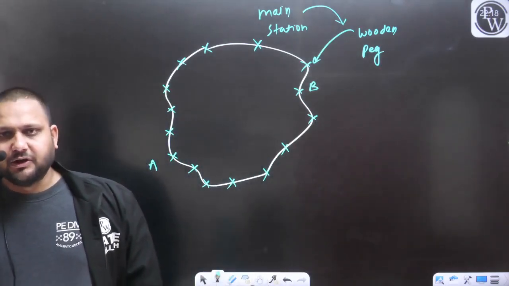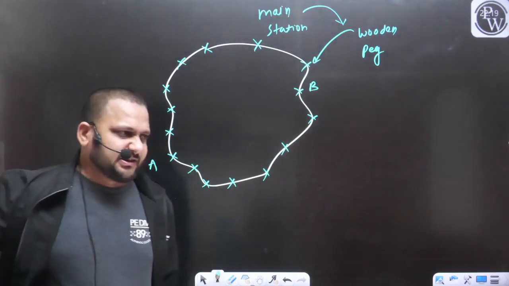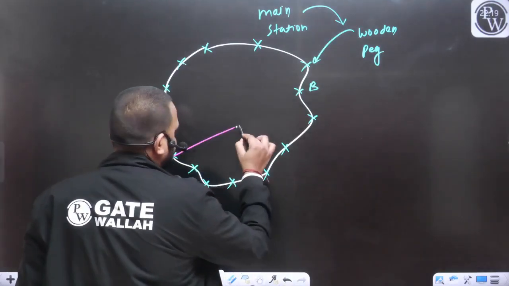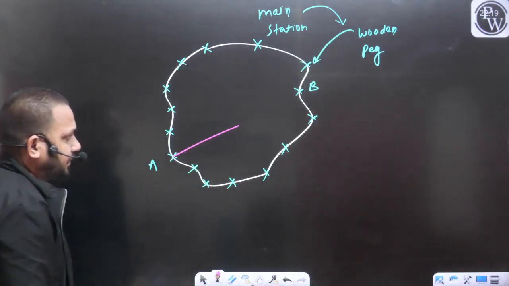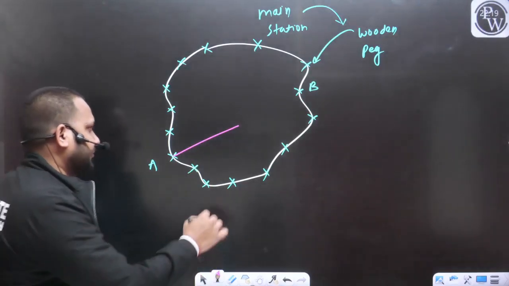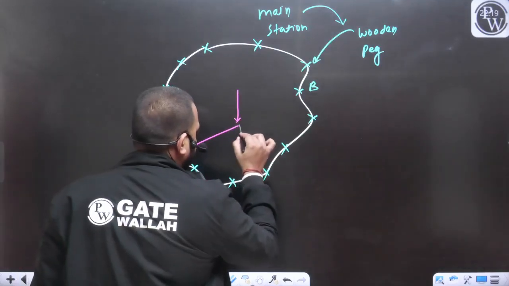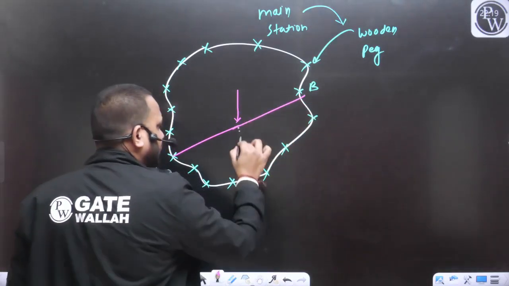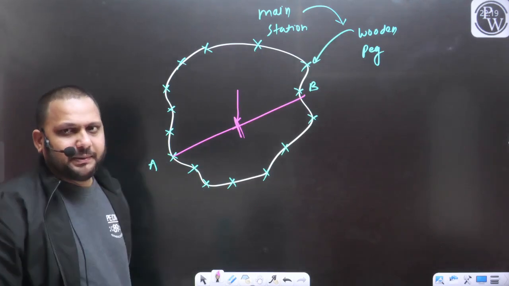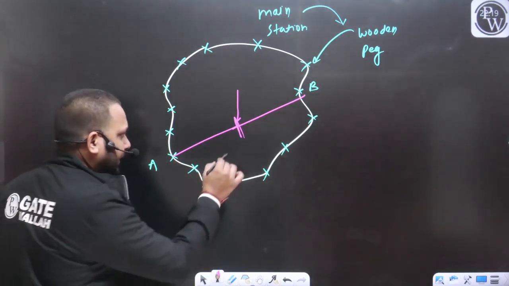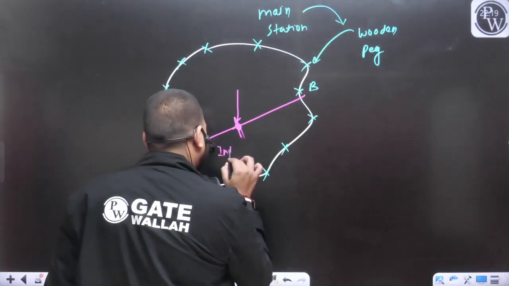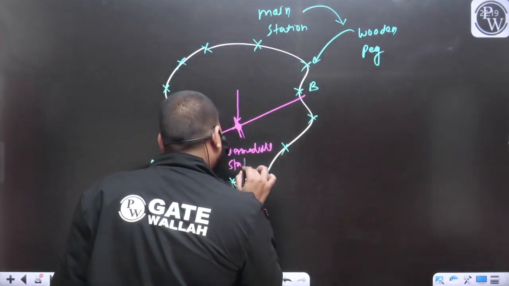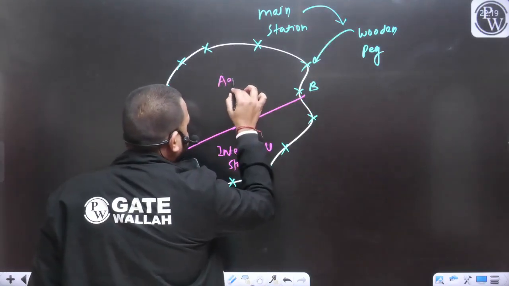In that case, what we will do? First we will start our measurement from the point A, something like this. Let's say this is one chain. Now what we will do? We will install an arrow here and we will move this end to the point B. Yes or no? This point you can consider as an intermediate station. To locate the intermediate stations, we are using the arrow.